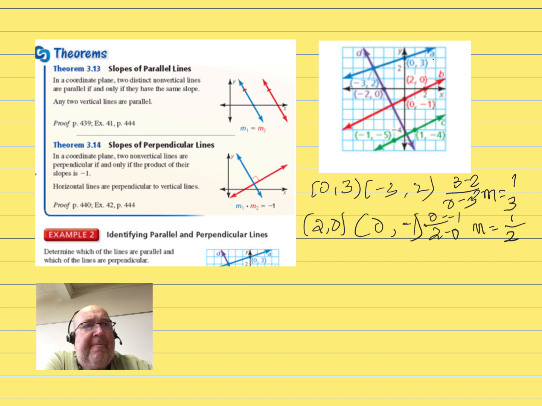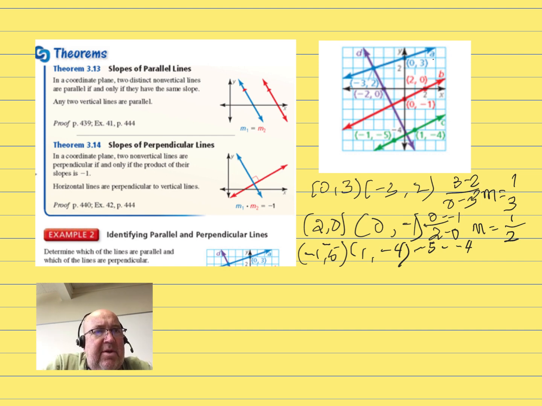Line C, the green line, we're going to have -1, -5, and 1, -4. So we're going to go -5 minus -4, and we're going to go -1 minus 1.